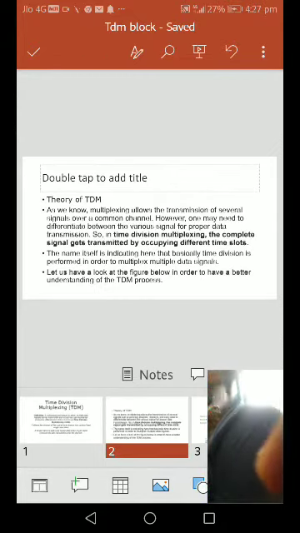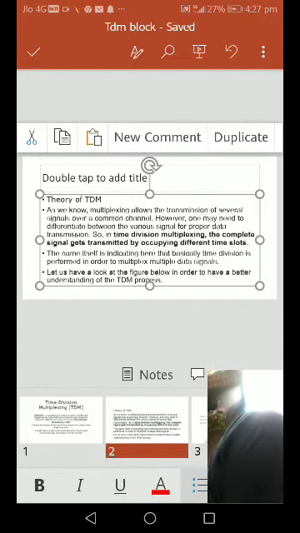Next is the theory of time division multiplexing. The theory allows the transmission of several signals over a common channel.